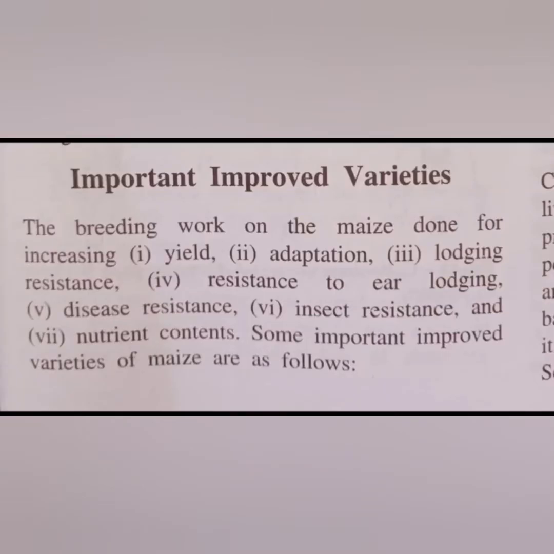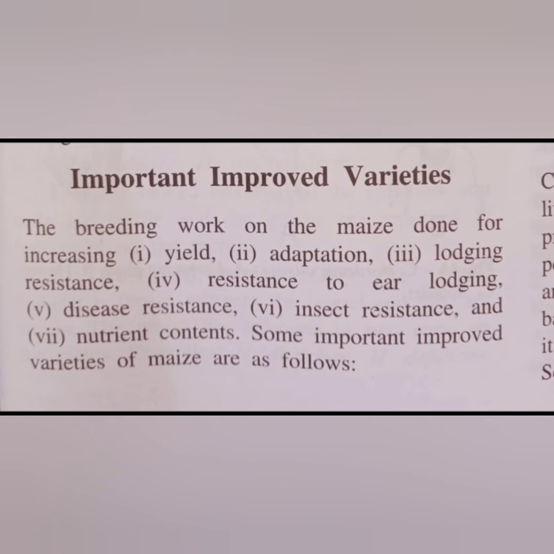So coming to the important varieties of this crop plant. Now these improved varieties, the breeding work for the improved varieties, is done for the following criteria. Number one, for improving the crop yield. The second one, adaptation for different climates.